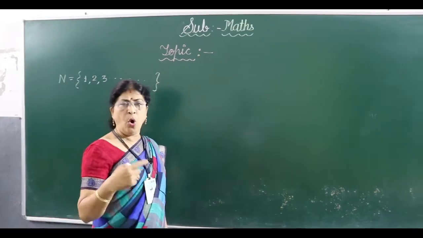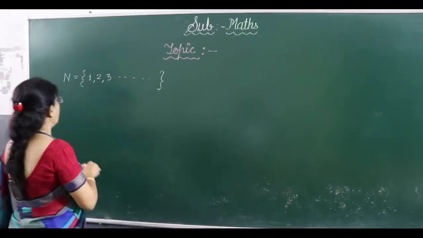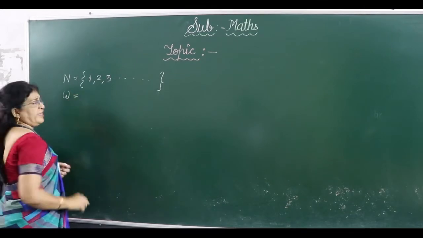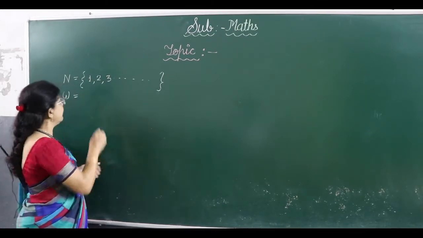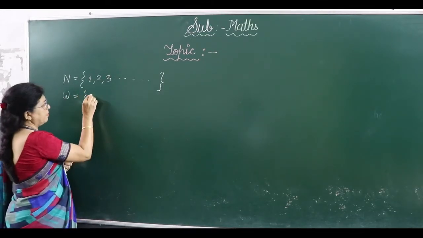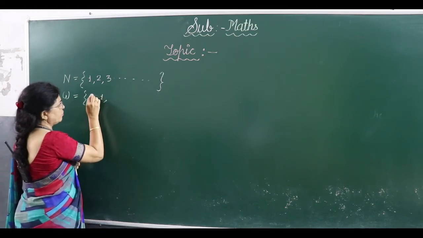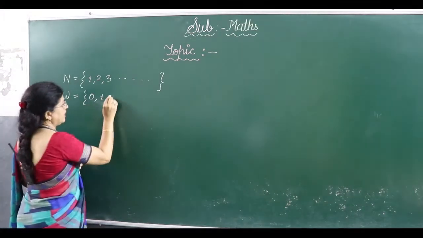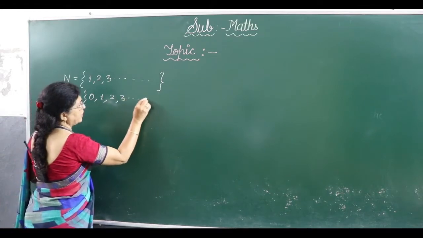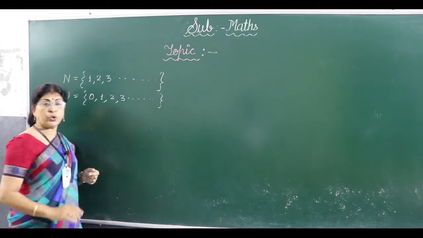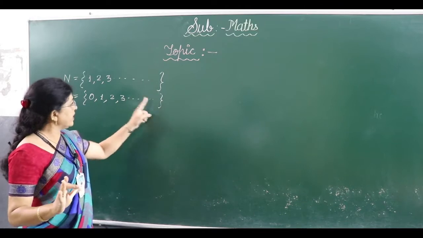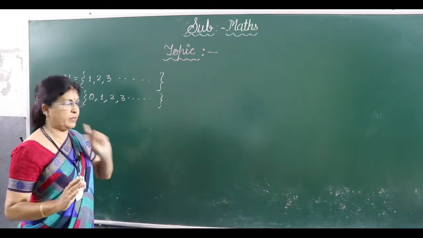Then whole number comes. All of you know what are whole numbers? Including 0 with the natural numbers, right? Whole number starts, right? So 0 is the first whole number, then all natural numbers are included in whole numbers. It also has no end. So there are infinite numbers of whole numbers, right?